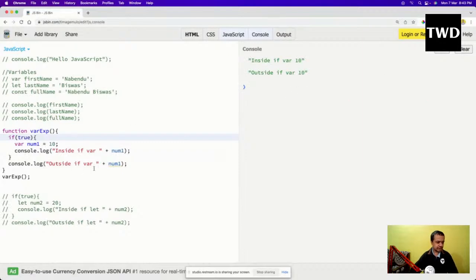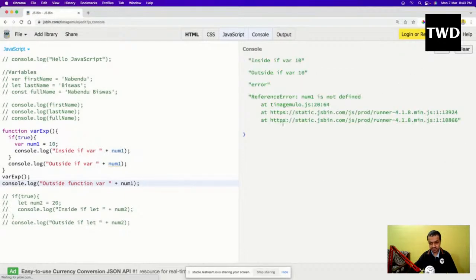But if, outside the function, I declare a var, number one, and let it run, it gives me an error, because its scope ends from here till here. So functions are used to create scope in JavaScript when you're using var. Earlier days we used to do it like this. Means, for a function, the scope is there.